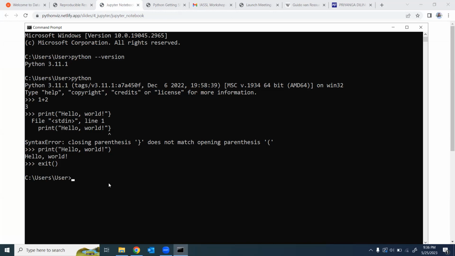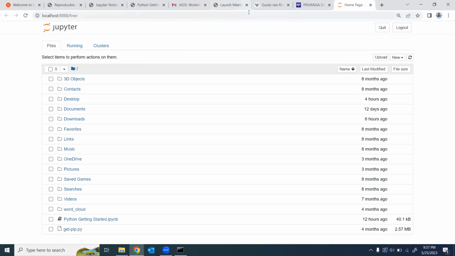It's very easy. Once you have this, you can type jupyter notebook here. Jupyter, then leave a space, and notebook. Once you type this, it will open a new tab in your default web browser. And now you can see, this is not the notebook.